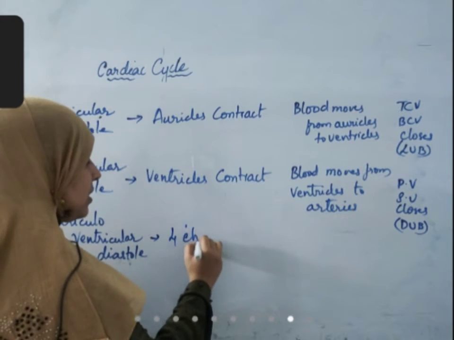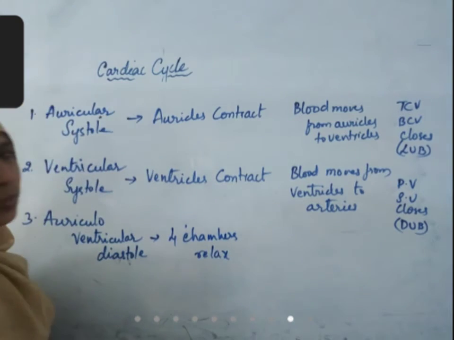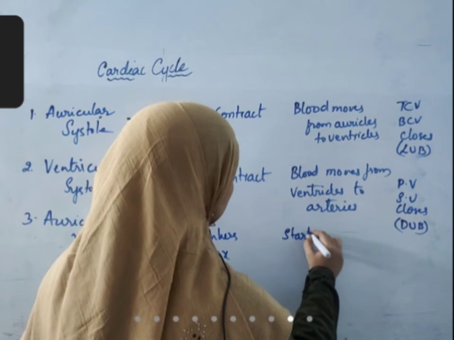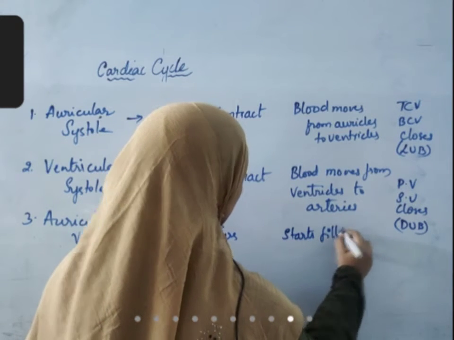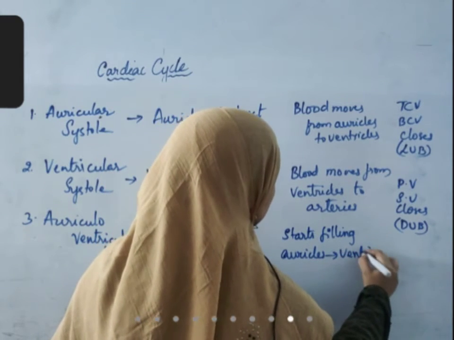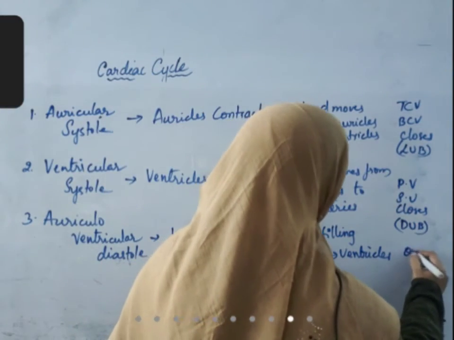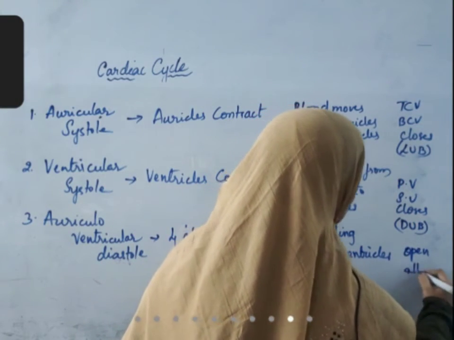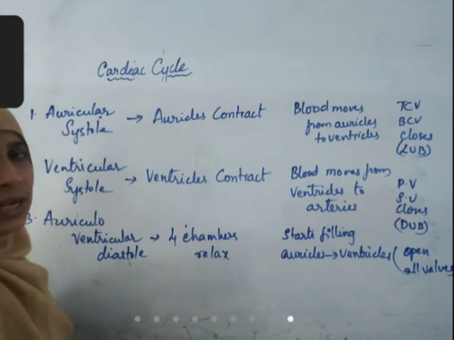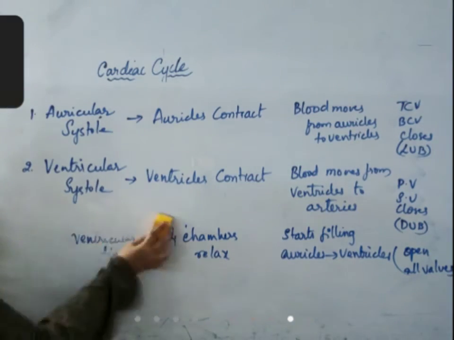What happens in auriculoventricular diastole? Four chambers relax. What happens to blood? Blood again starts filling auricles and from auricles to ventricles. What happens to all these valves? All the valves will open. Okay? And the cycle begins again. The cycle repeats. These entire events are called as cardiac cycle.